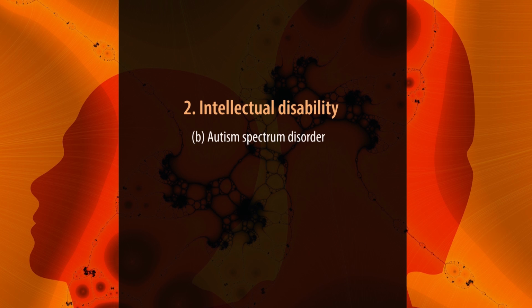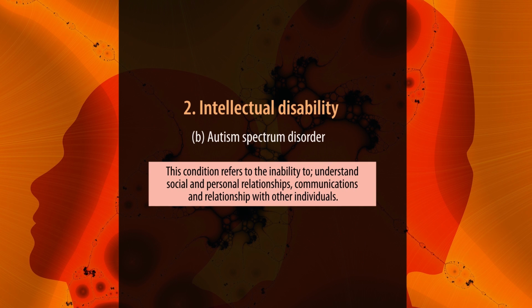The second component of intellectual disabilities is autism. The condition of autism refers to the inability to understand social and personal relationships, communications and relationships with other individuals.